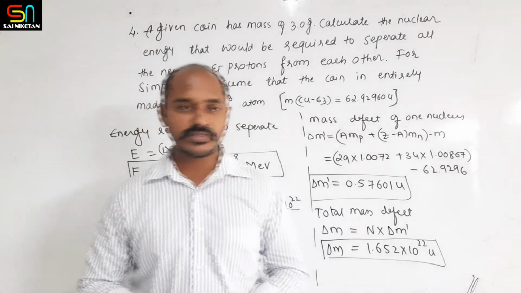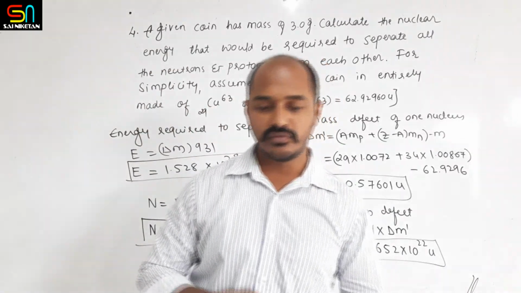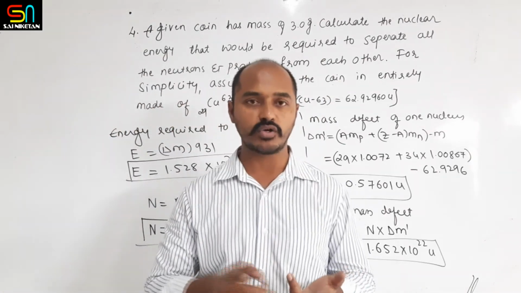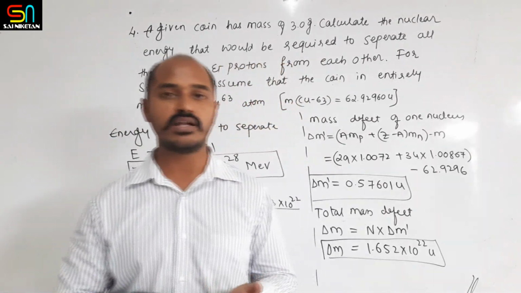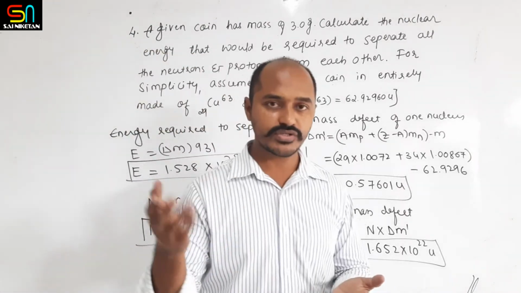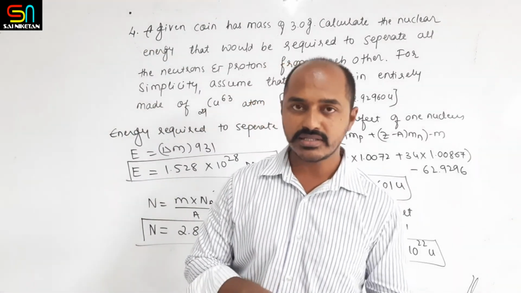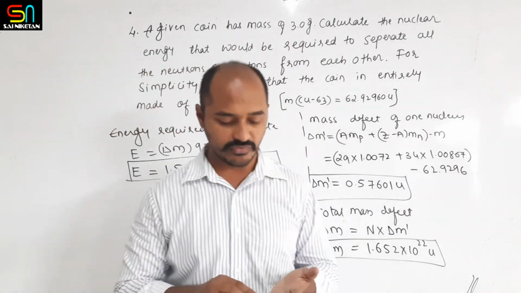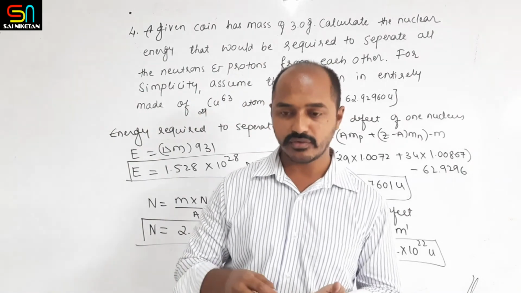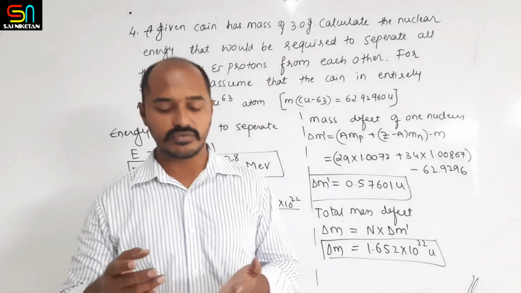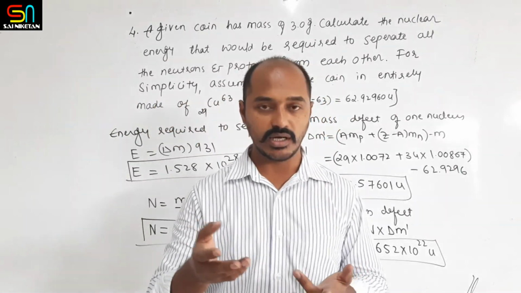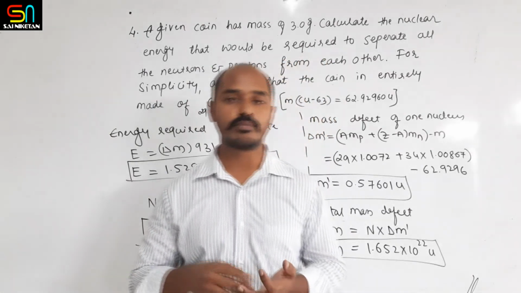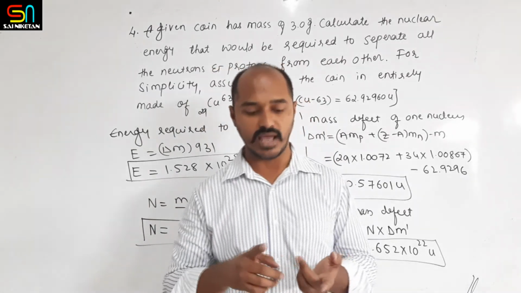So somehow we have started the numericals here. We have completed the theory part of this. Initially we covered the mass number, atomic number, what is A, what is Z, and all these things. And we studied the binding energy per nucleon, what is meant by mass defect, and thereafter the nuclear force, then radioactivity and alpha decay, gamma decay and beta decay, and also the properties of alpha rays, beta rays and gamma rays.